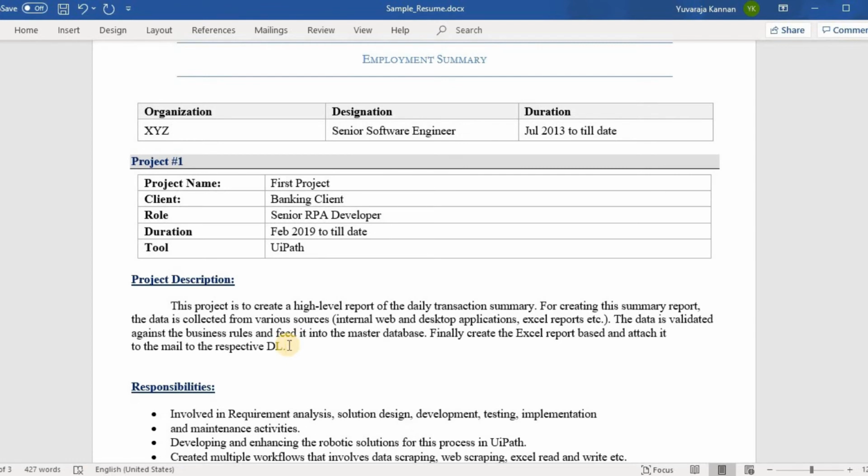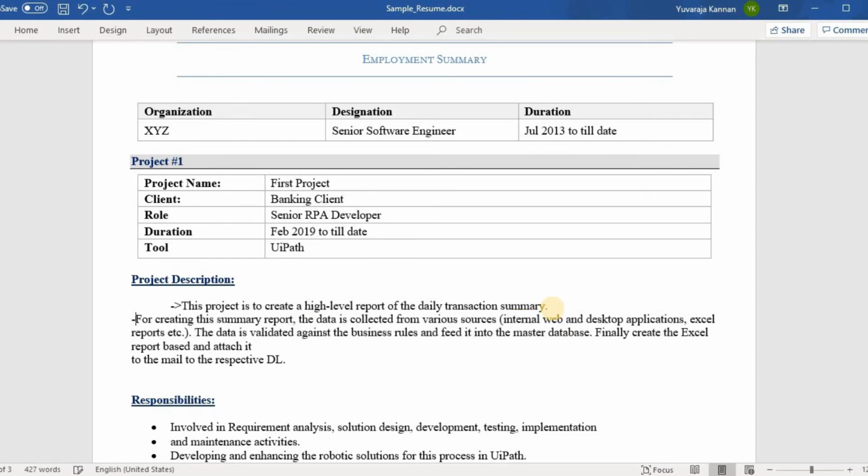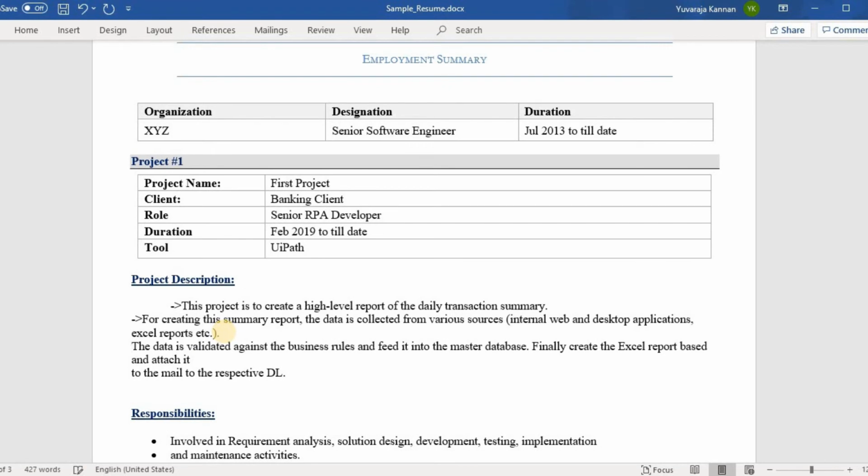So you can always follow this 4-point approach in your project description. The first point is all about the high level details of your project, that is what you are trying to achieve from it. Second point is about the input data source of your process, from where you are getting the input and the various sources of input. And the third point is about the core operation that you perform in your process. And the final point, that is the fourth point, is about the output of your process.